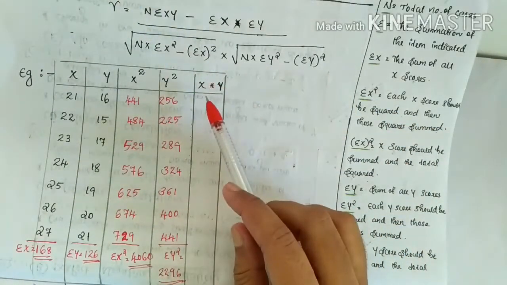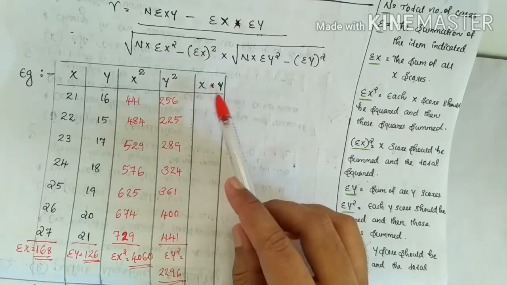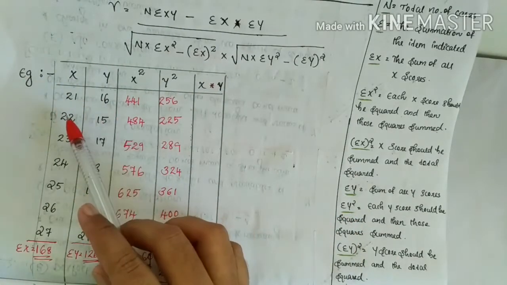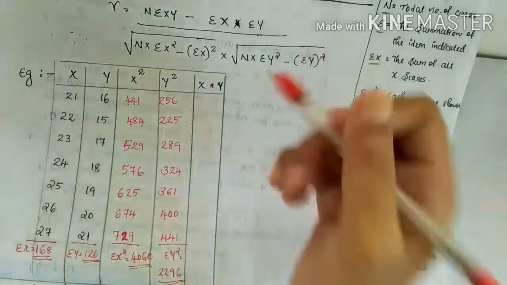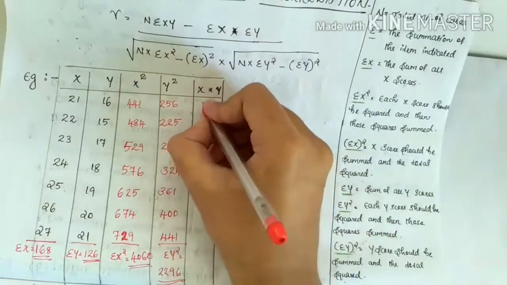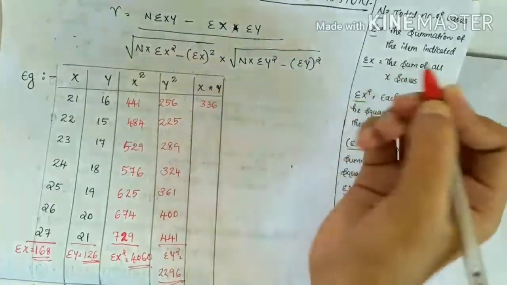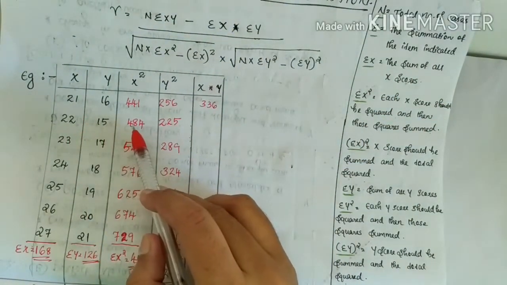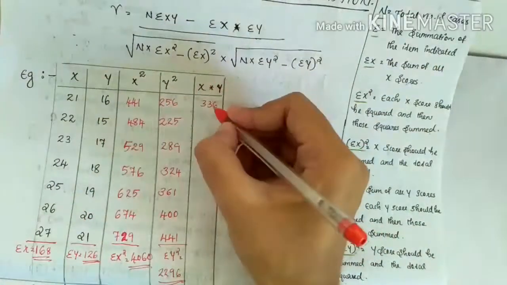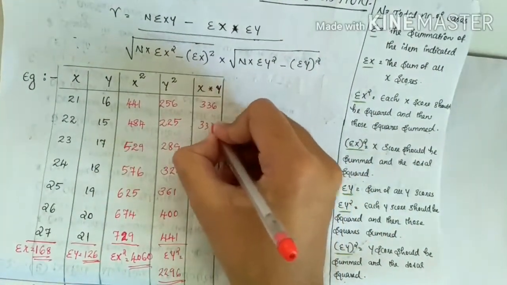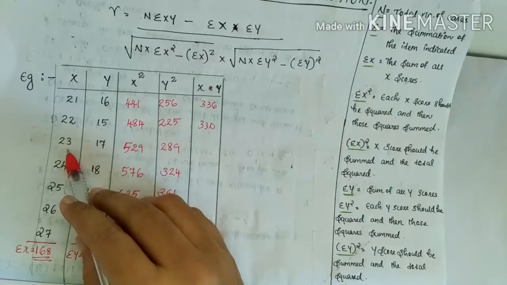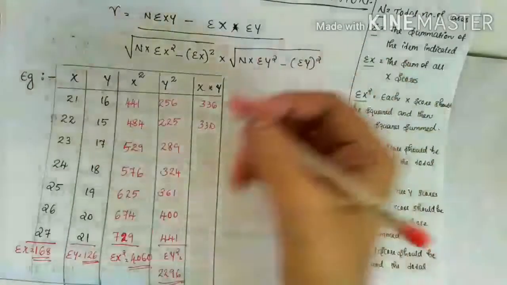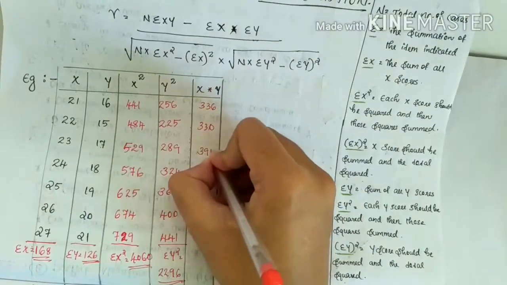The next step is to calculate x into y. Here the value of x is 21, y is 16. 21 into 16, the answer is 336. The next one, the value of x is 22, y is 15, the answer is 330. And x is 23, y is 17. 23 into 17 is 391. Like that.